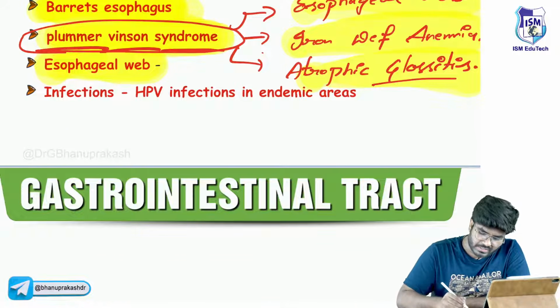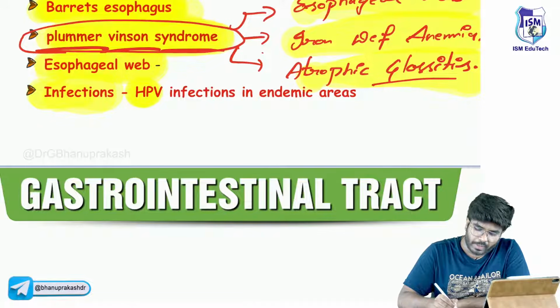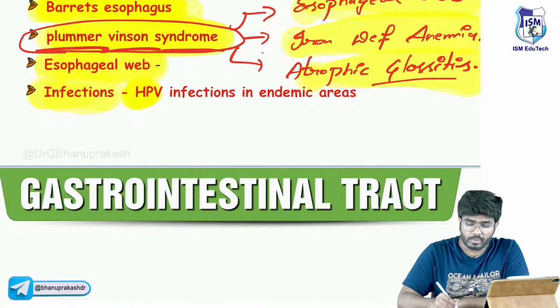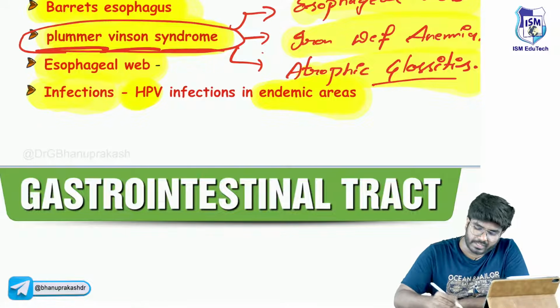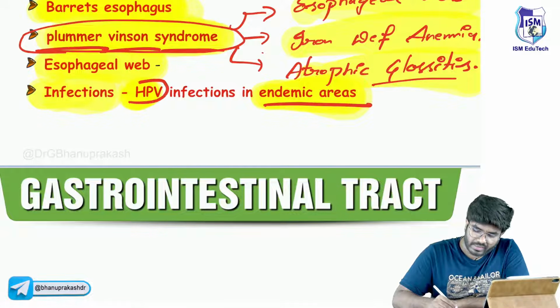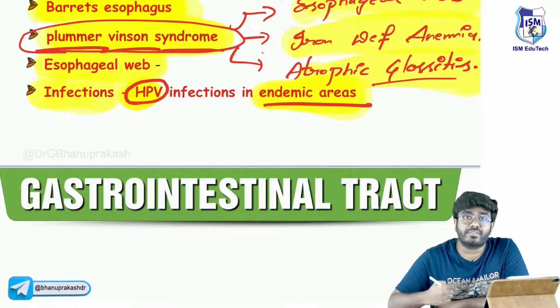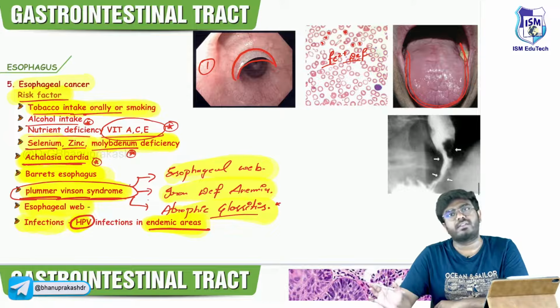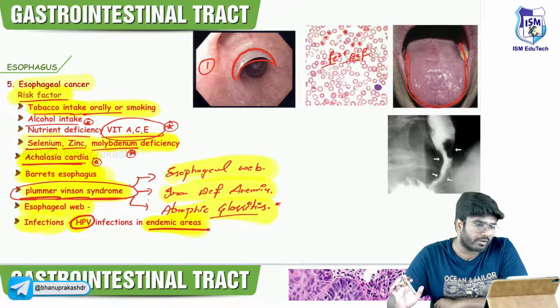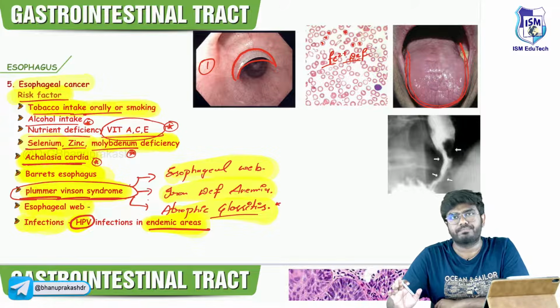And infections like HPV, human papillomavirus infections, especially in endemic areas. Human papillomavirus infection of the esophagus can lead to esophageal cancer. So these are the risk factors for development of esophageal cancer. Which cancer? The most common variant is squamous cell carcinoma of the esophagus.